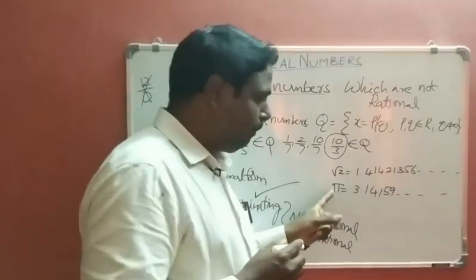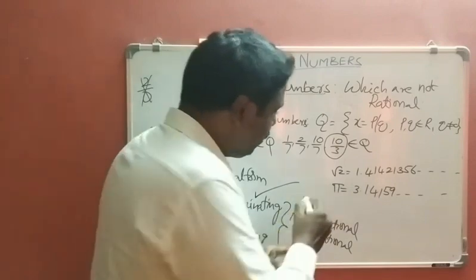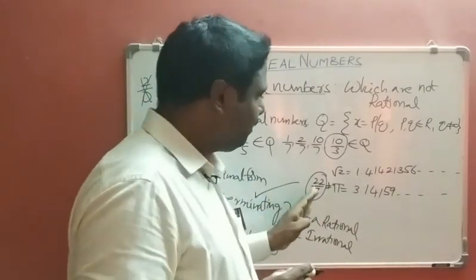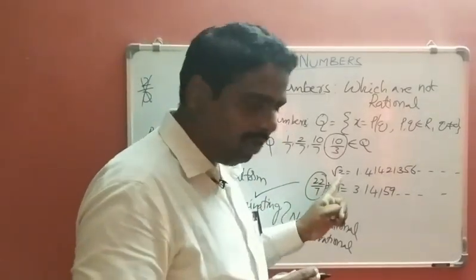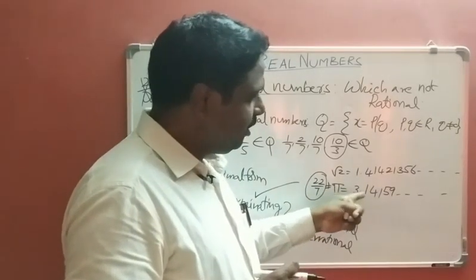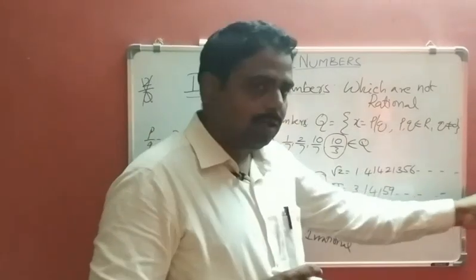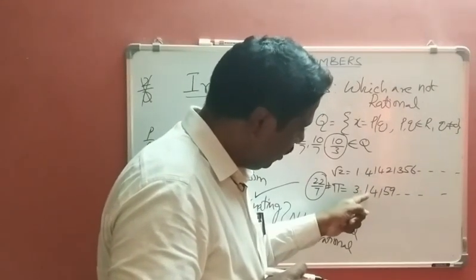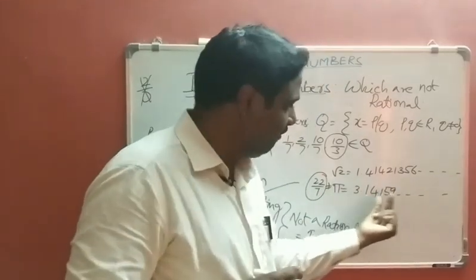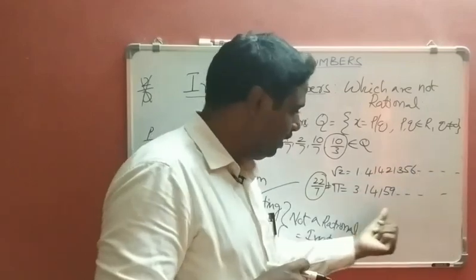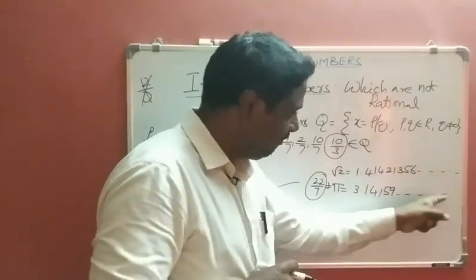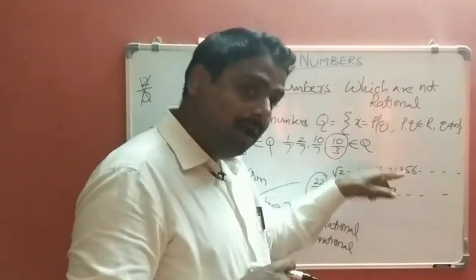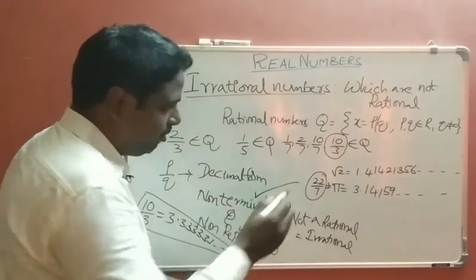So again, take pi. The value of pi is not exactly 22 by 7; 22 by 7 is only an approximate value of pi. If we convert pi into decimal form, we get 3.14159 and so on. So after the decimal point, no number or series is repeating, like 141414 or 141 141, or 415 415, or 59 59. So it is non-terminating and non-repeating, so it is not a rational number.